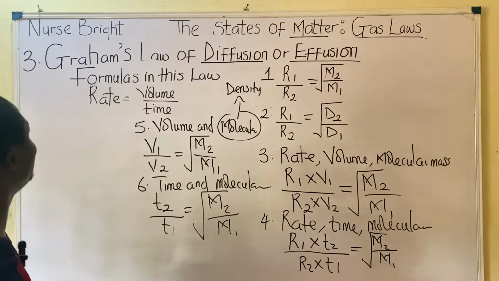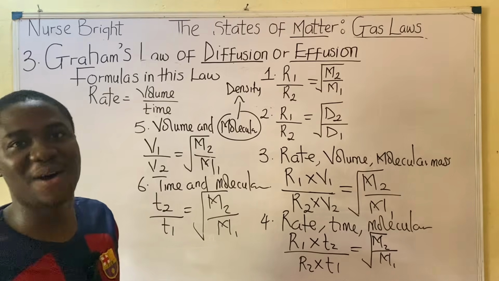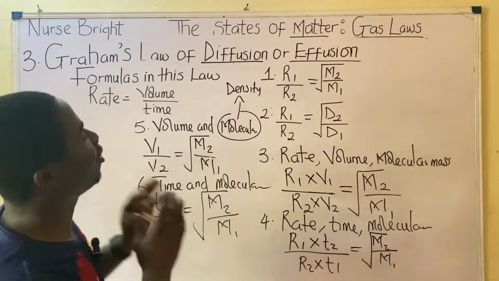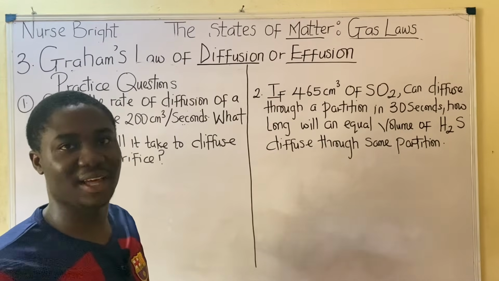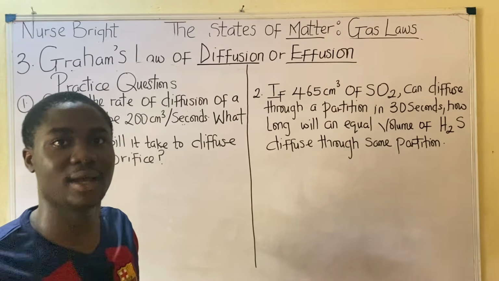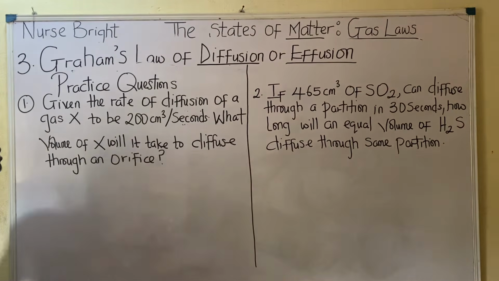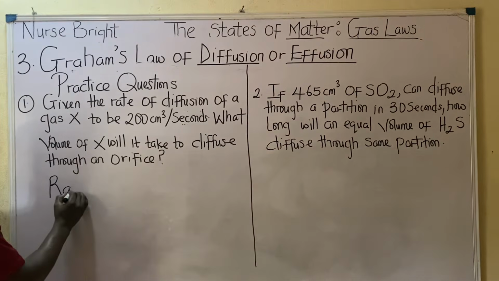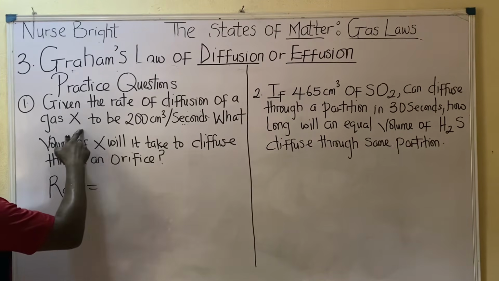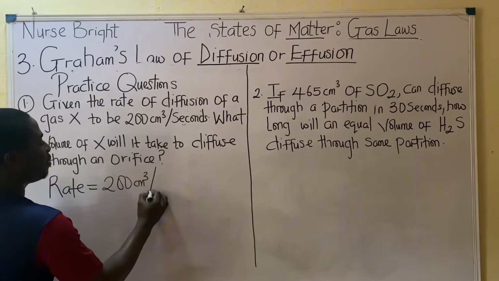All right. So moving further, with all of this said, let us now start solving practice questions under Graham's law of diffusion. Okay guys, moving further, let's solve this question together. It's actually very easy. Here is the first practice example, which says: given the rate of diffusion, R, of a gas X to be 200 centimeter cube per second.